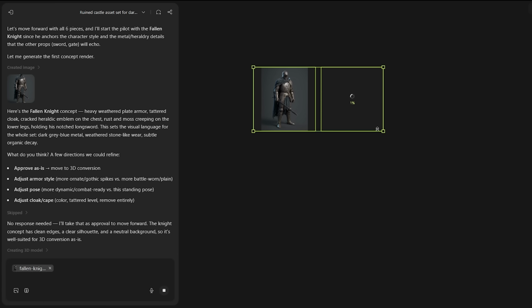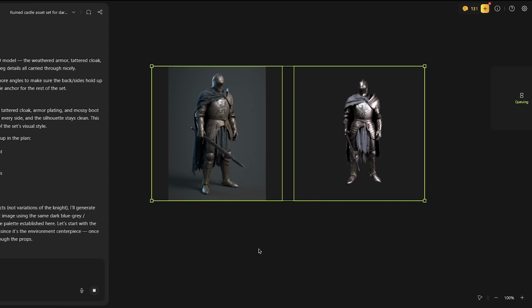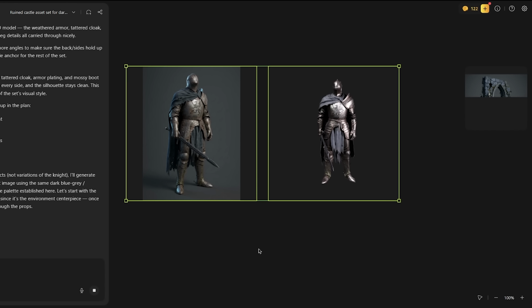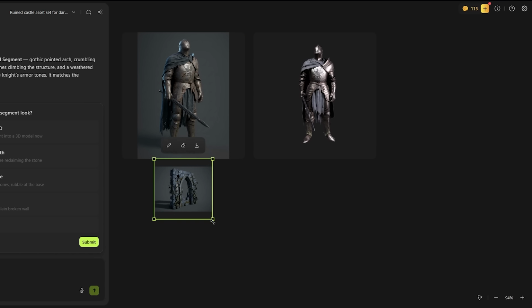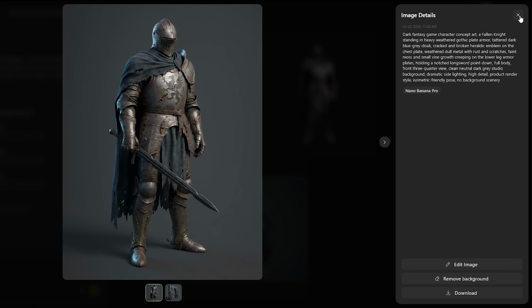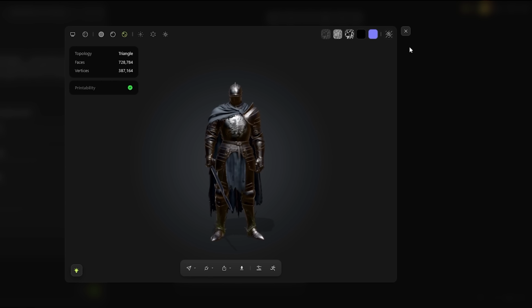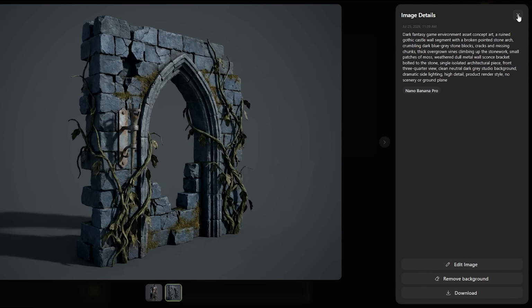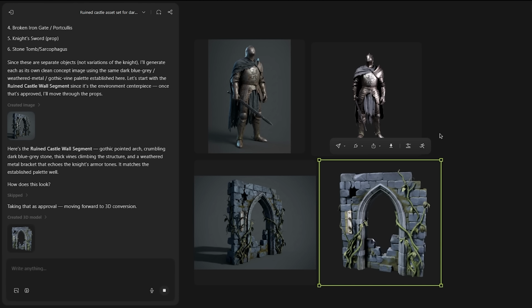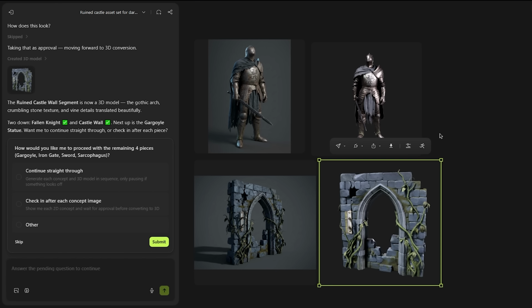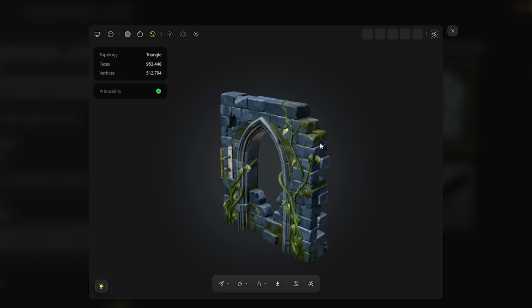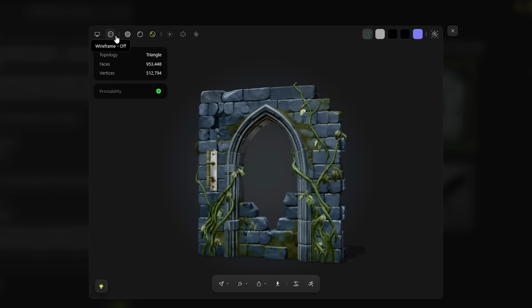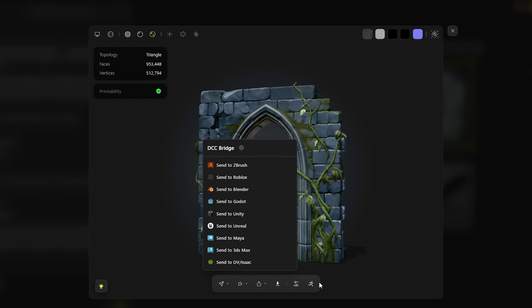The agent now generates a batch of concept images, multiple styles of the environment based on the direction we agreed on. You'll see 4 to 6 visual concepts appear in the canvas panel on the right. Each one shows a slightly different interpretation, one with heavier vine coverage, one with more dramatic lighting, one with a more weathered stone texture. This is the handy step. You're seeing the visual language before committing to 3D generation. Click through the concepts and pick the one that matches your vision. I'm selecting the third one. Heavy shadows, deep blue stone, minimal light source from a glowing portal in the background.